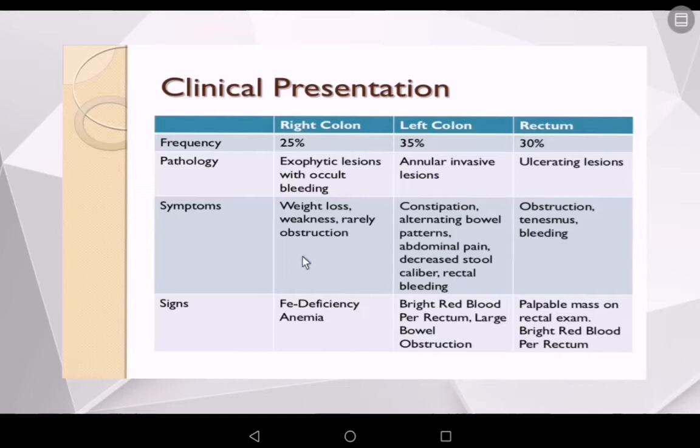In the right-sided colon carcinoma, you will have features of weight loss, which can be seen in any malignancy, weakness, and rarely obstruction is seen. And signs will include iron deficiency anemia due to the bleeding in the stools.